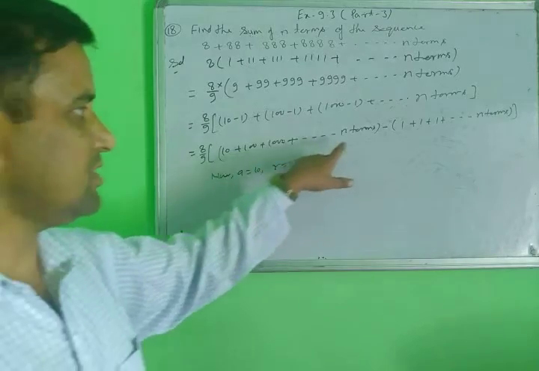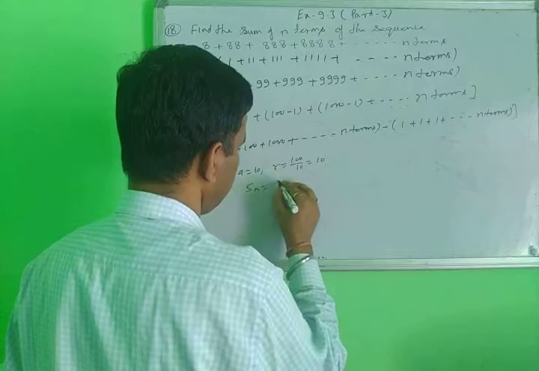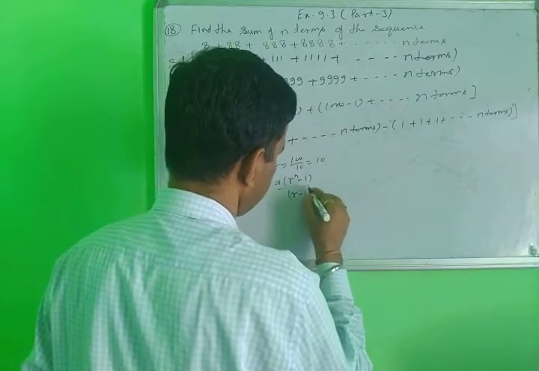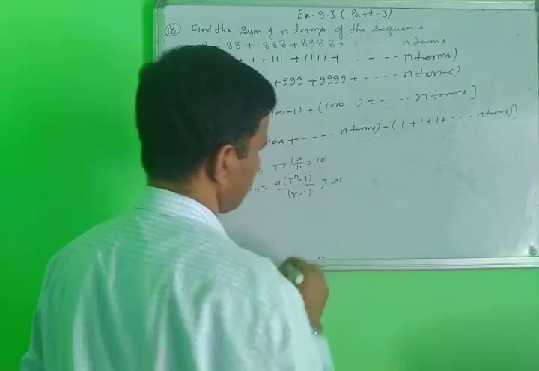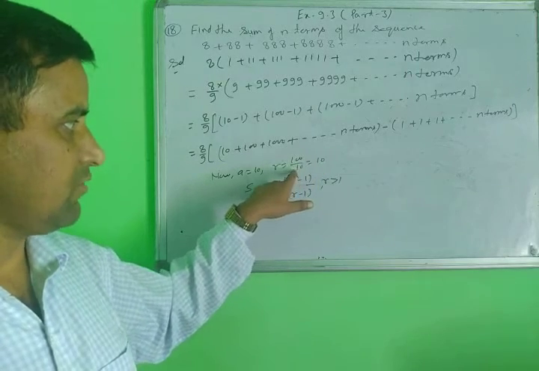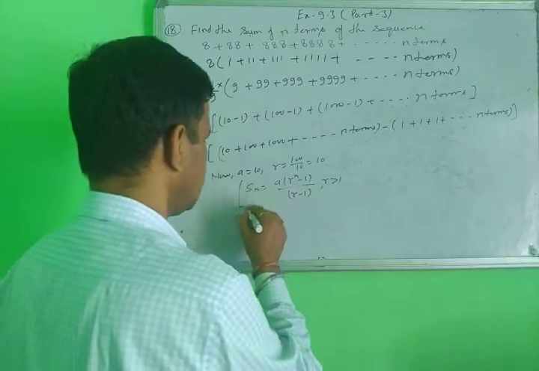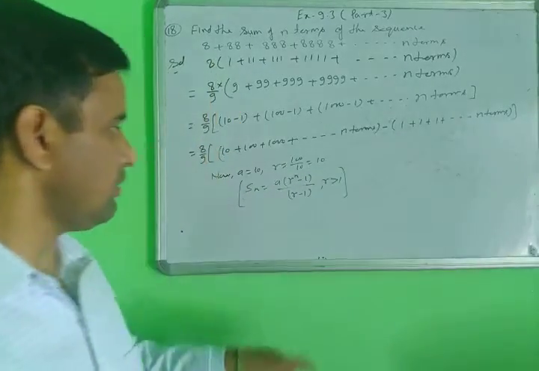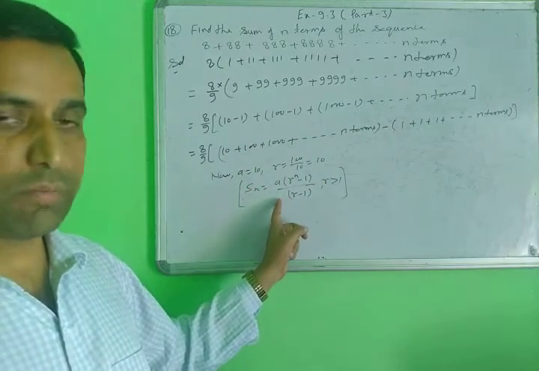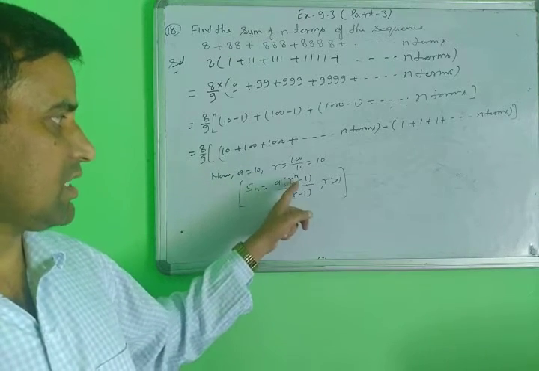What is the sum of the GP? Sum of the GP is A times R exponent n minus 1 upon R minus 1, because R is greater than 1. The value of the R here is greater than 1. That means you will be using this identity of the sum of the n term of the GP. What is the A here? 10. What is the R here? 10.